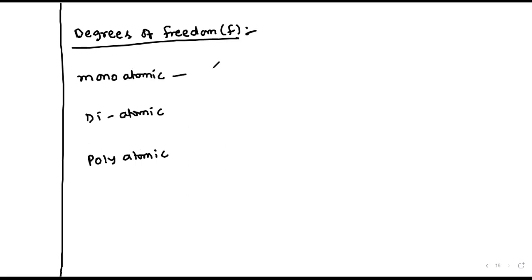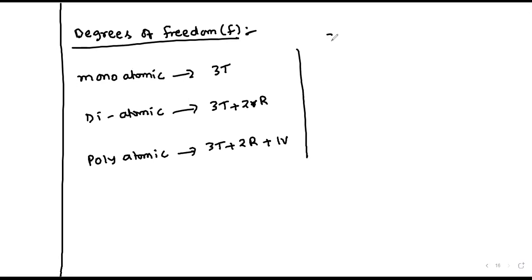For monoatomic, three translational degrees of freedom are required. For diatomic, three translational and two rotation. And for polyatomic, three translational, two rotation, and one vibration. So the number of degrees of freedom for monoatomic is 3, diatomic is 5, and polyatomic is 6.